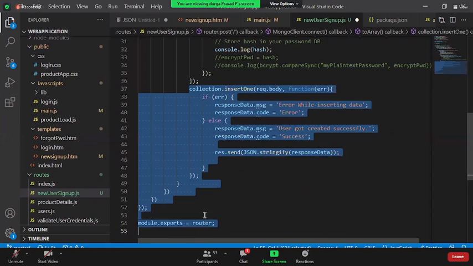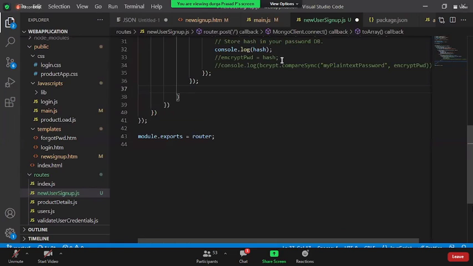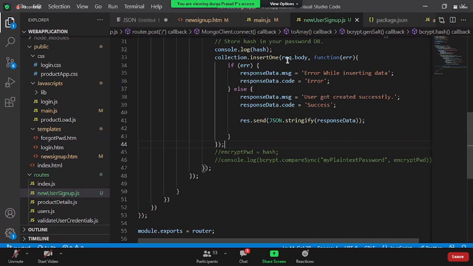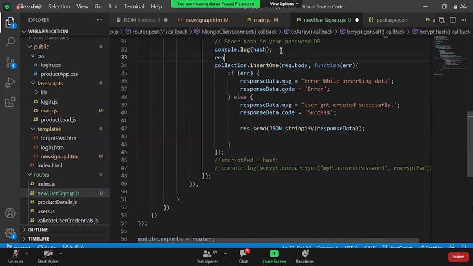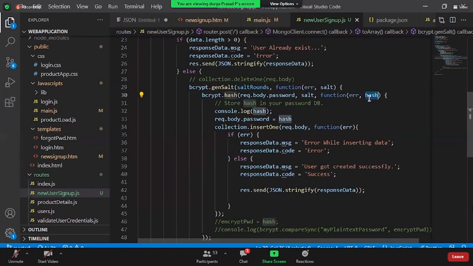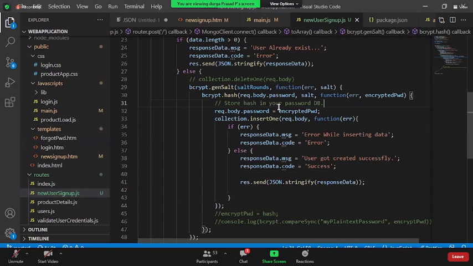Now you need to insert that into the collection. Under this request.body, I can say request.body.password is equal to whatever hash code you got from the server, or, if you're feeling confused, I say encrypted password. Whatever the encrypted password is, you simply put it here. Any questions up to this? Let us save this and see how it is working.